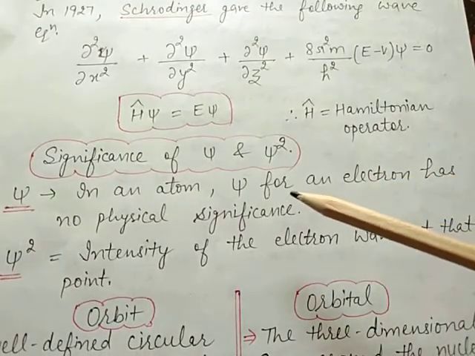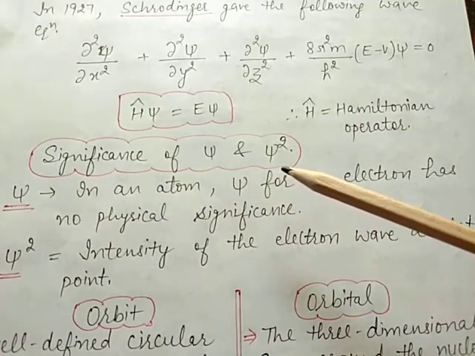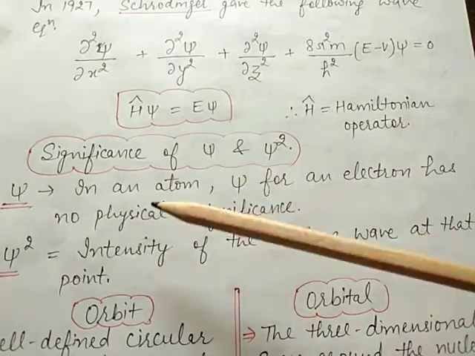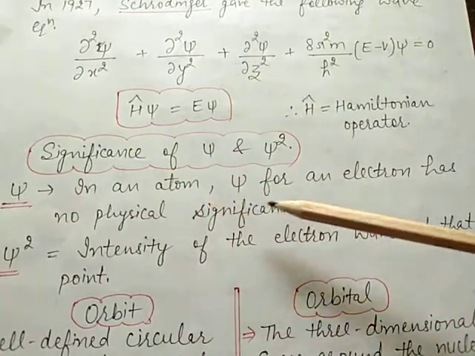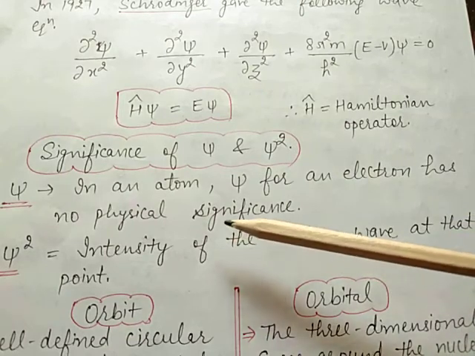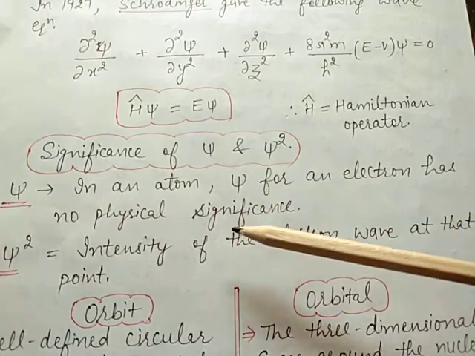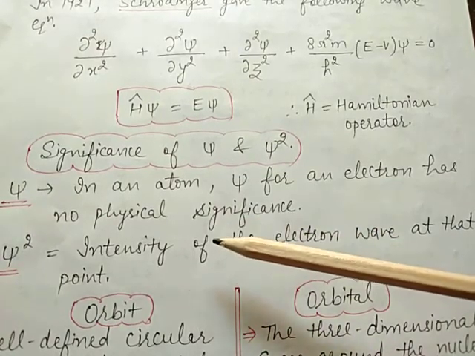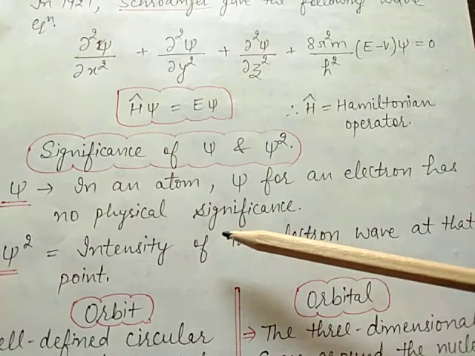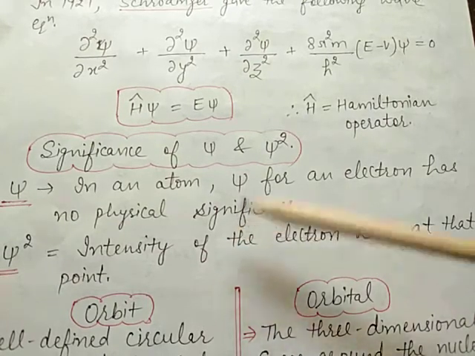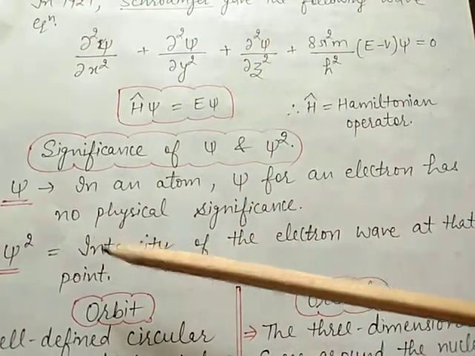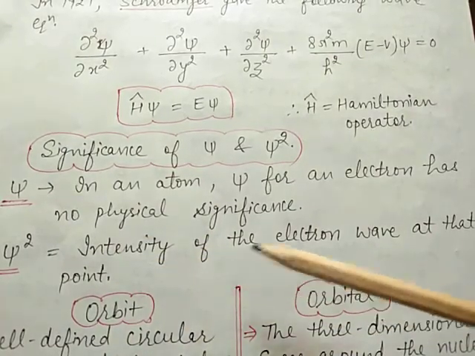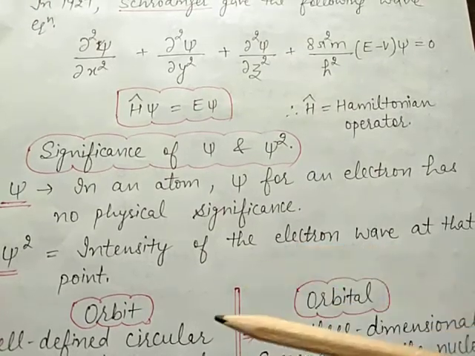Now, what is the significance of psi and psi square? Psi for an electron in an atom has no physical significance. It is an eigenfunction, which corresponds to the wave function of the electrons associated with the energy values. But psi square represents the intensity of the electron wave at a particular point.